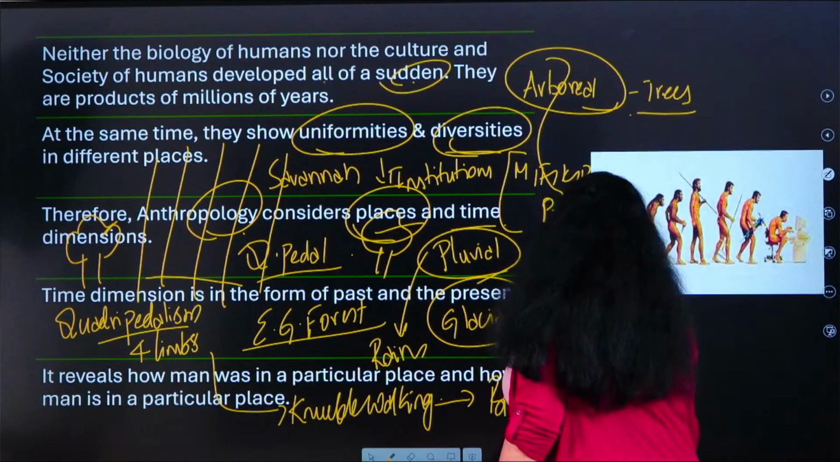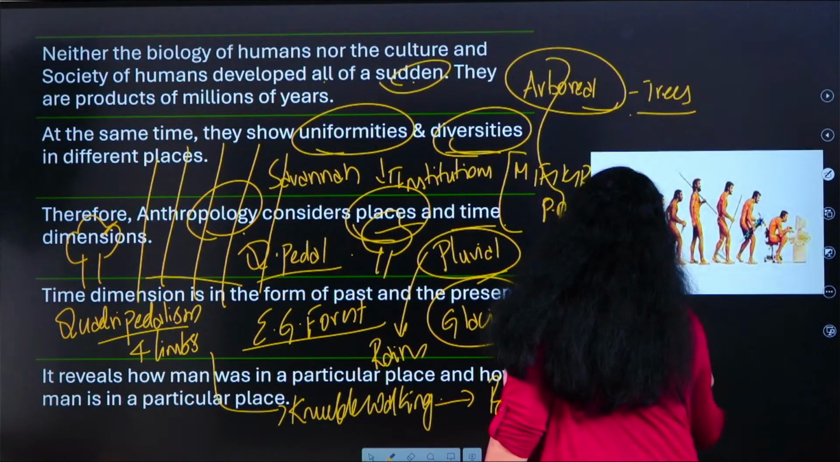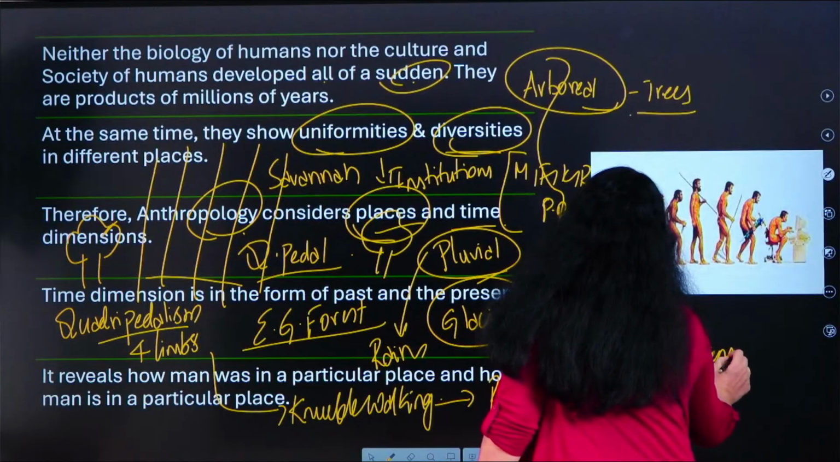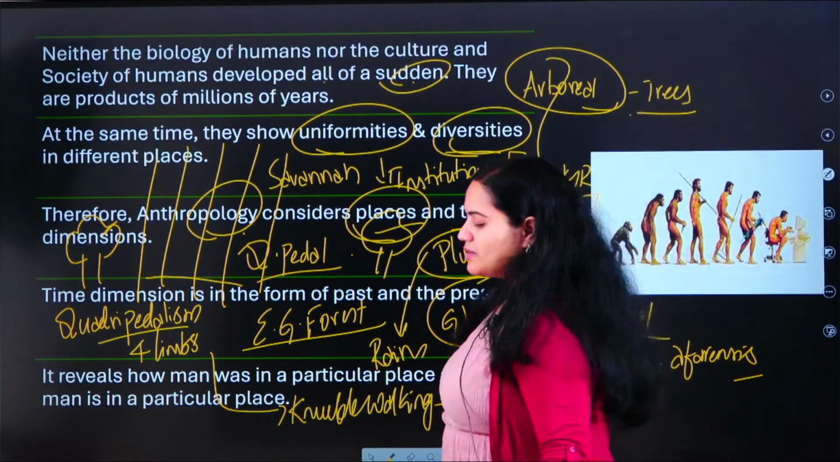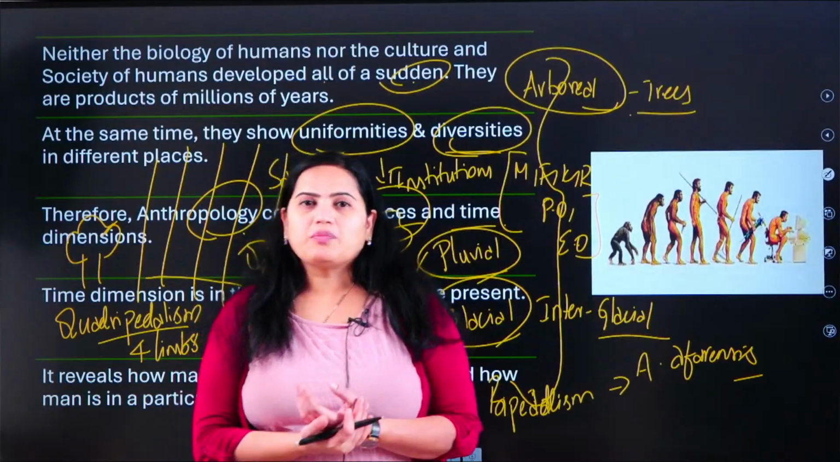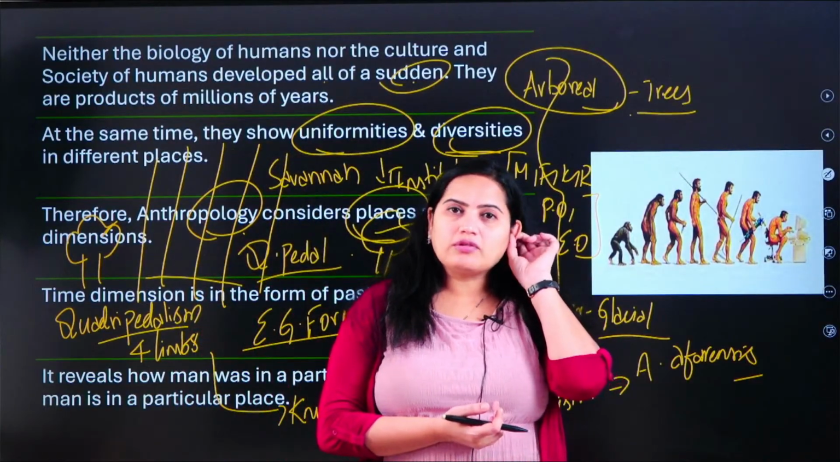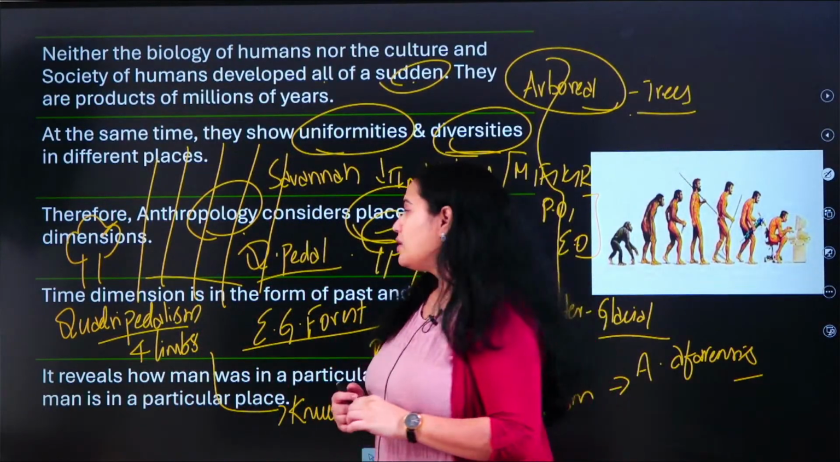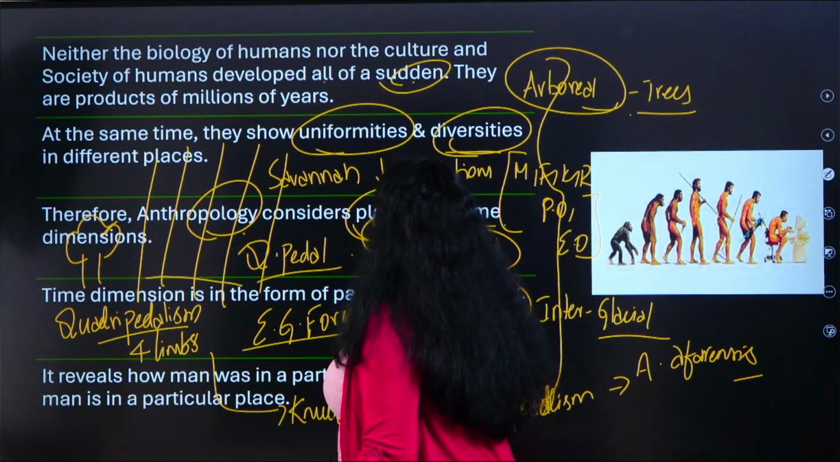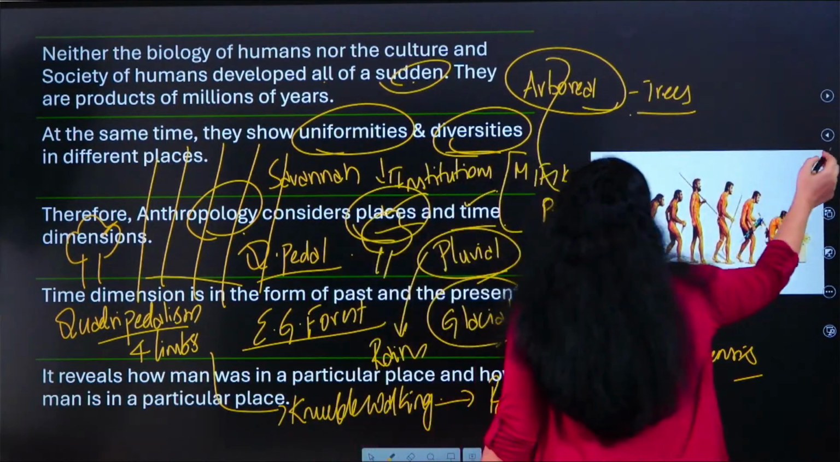Okay, so Australopithecus afarensis, it is witnessed that Australopithecus afarensis walked on 2 legs, bipedalism, and is nicknamed Lucy. So here what are we covering? We are covering the places as well as the times. Okay, let me erase this.